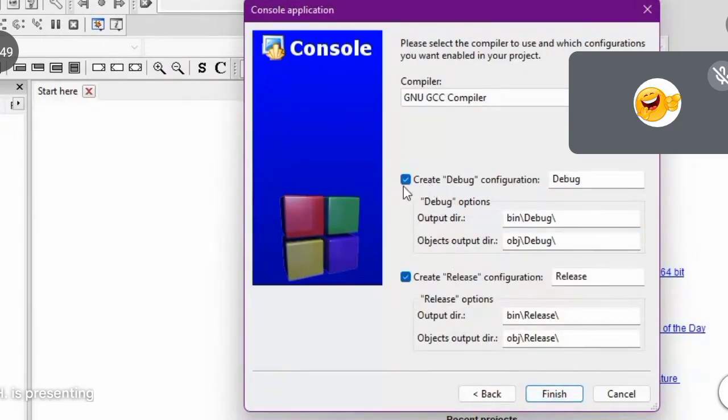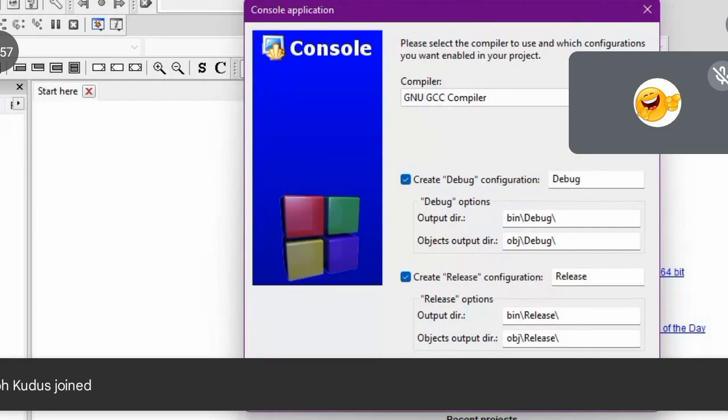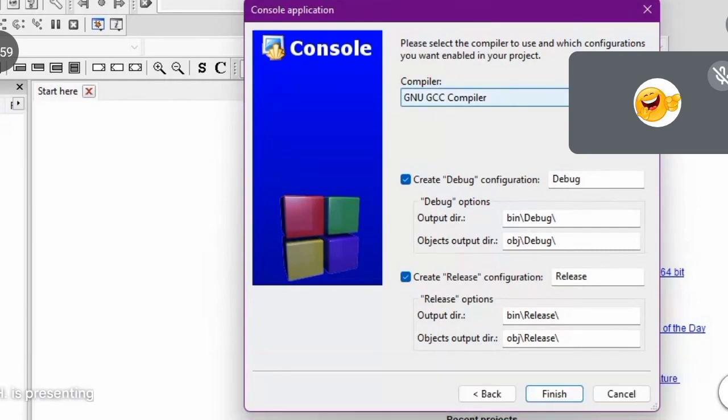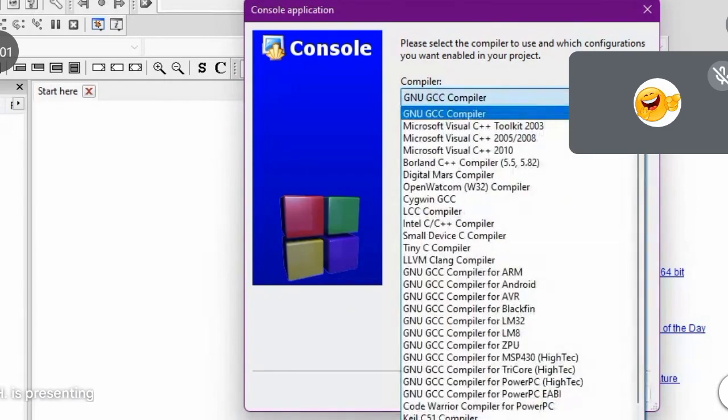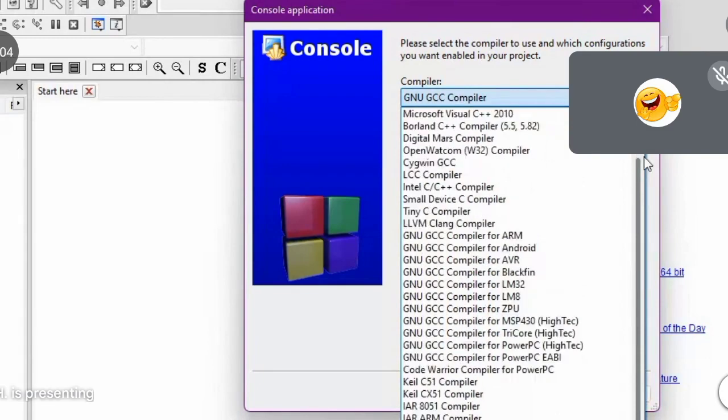Now you have to leave this one. Don't uncheck it, because of debugging and release, in case there's any new update for that. So you can see it's asking for the type of compiler that I want to use. If I click, you can see I have different kinds of compilers here.